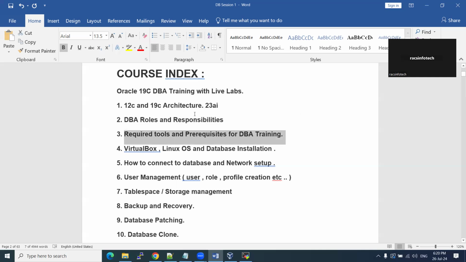And once you know the roles and responsibilities, next we need to learn what are all the tools we are going to use. What are all the things we need to learn before learning Oracle DBA? What are all the prerequisites? That also we are going to learn. Once you know these things, then we can use one by one tools like Putty.